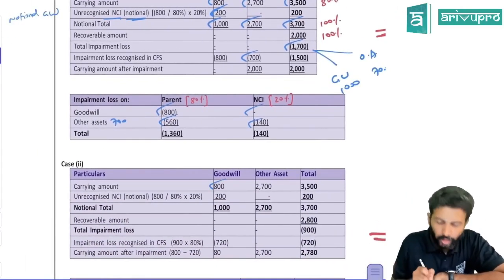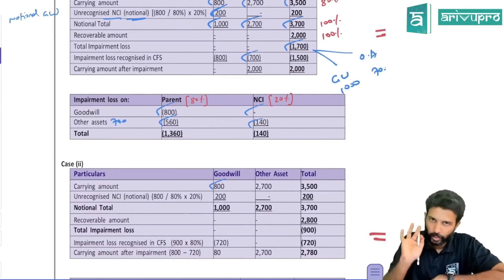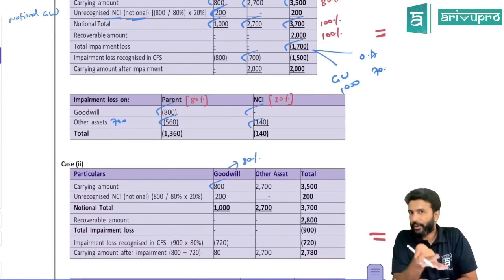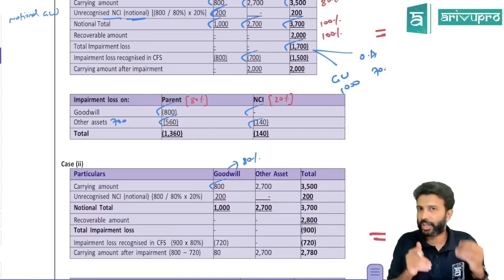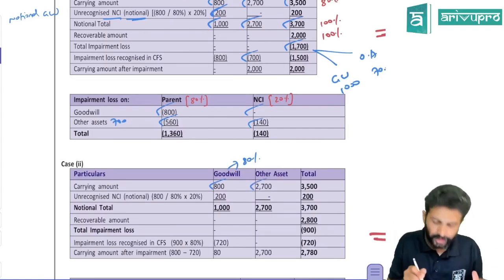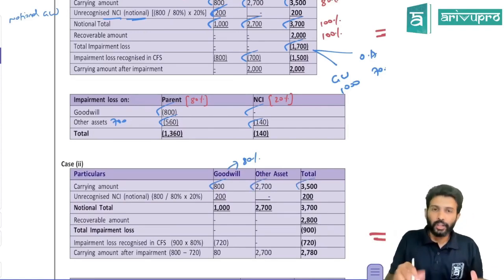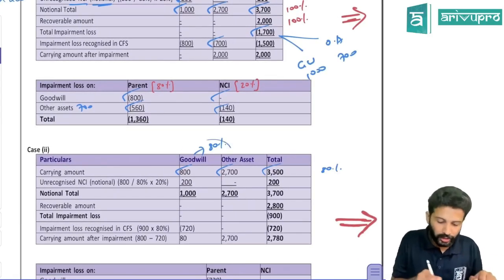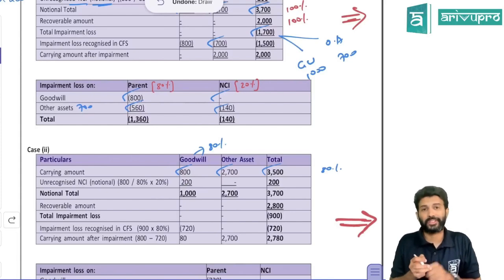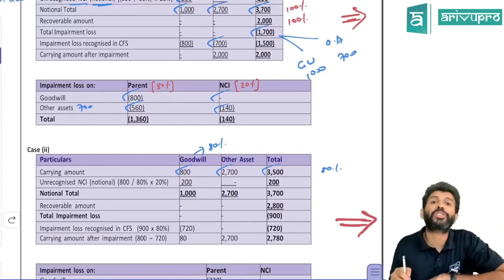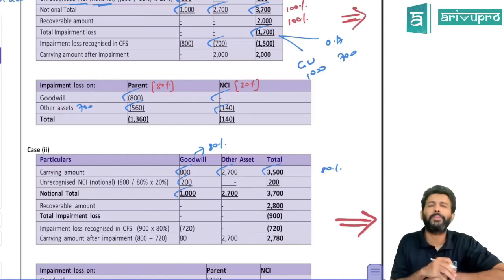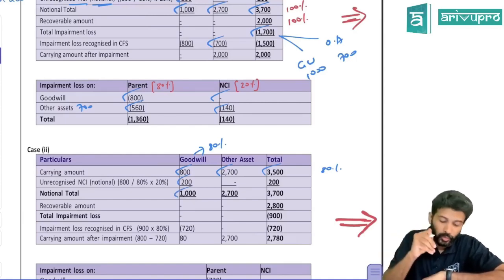How much goodwill have you recognized? Actually 800 only. And this 800, is it 100% or only 80%? NCI is valued under the proportionate share basis, so goodwill is only the parent's share of goodwill. So it is 80%. Other assets are still 2700, 3500. This 3500 is on which basis? It is only on an 80% basis, because goodwill is not recorded in full, only to the extent of 80%. Hence what we have to do is record notional goodwill of 20%, which is the same value, 200. So the total value of goodwill including notional goodwill will become 1000.